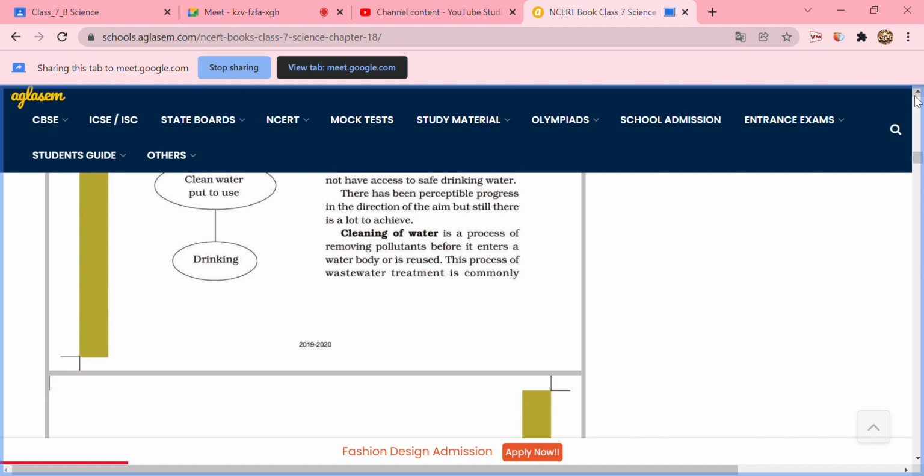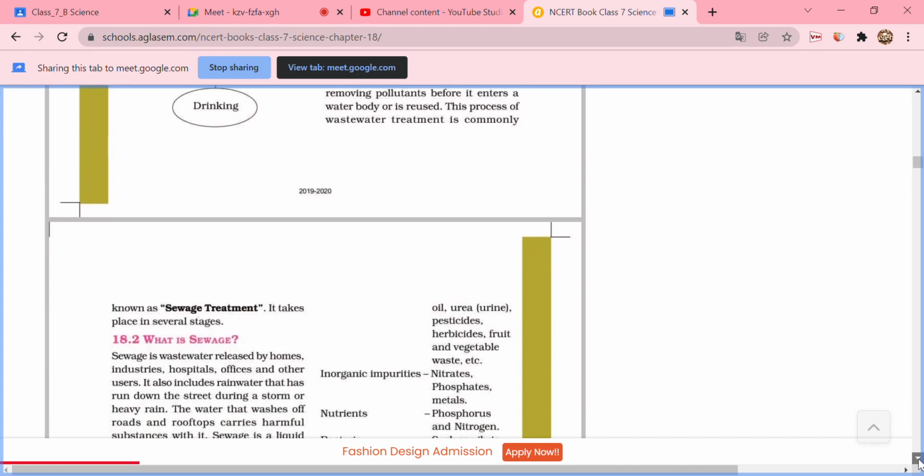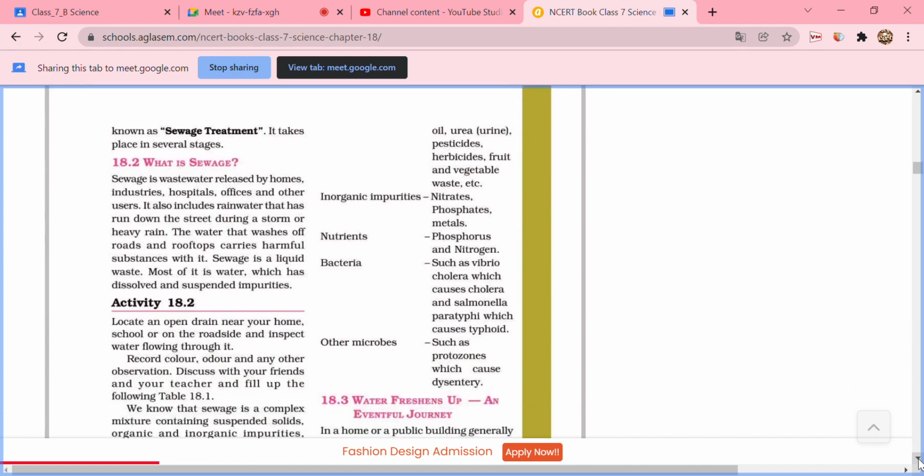So cleaning of water is a process of removing pollutants, as I told you, that we have to reuse or recycle water. It is a process of removing the pollutants before it enters any water body, or it is reused. That means if we want to release it into a water body or reuse it, before that we have to make it free from pollutants, make it clean. Okay. Now continue, Harsh.